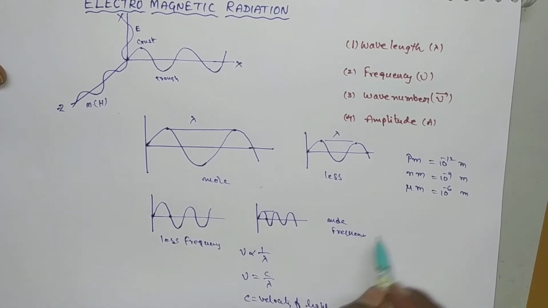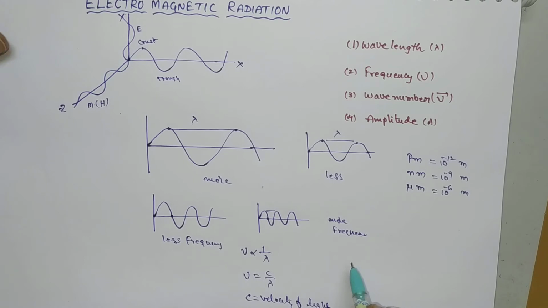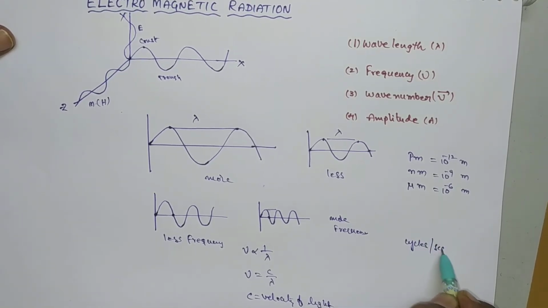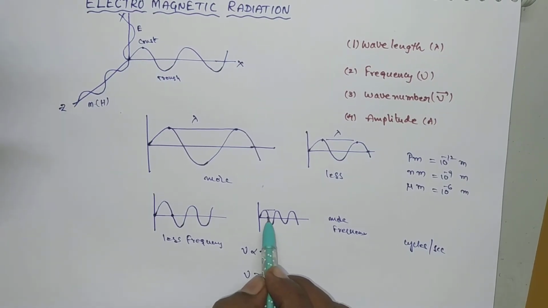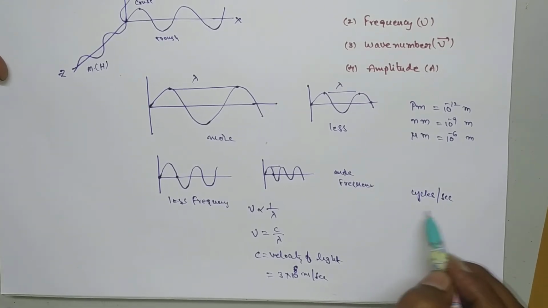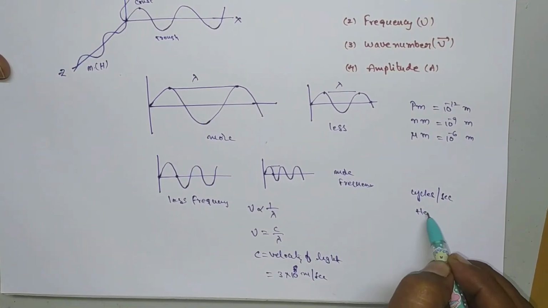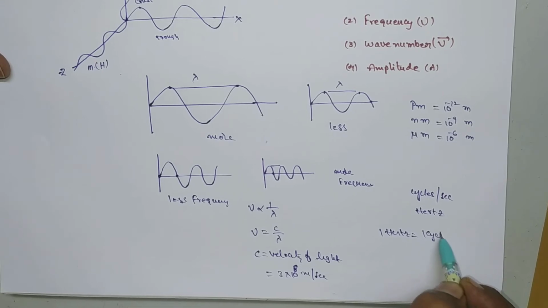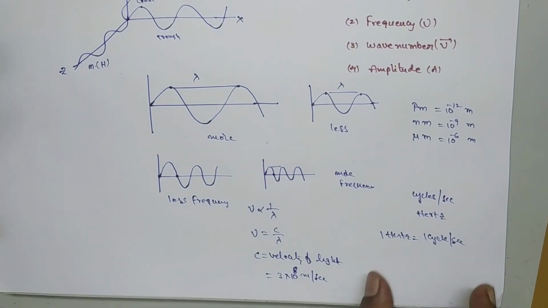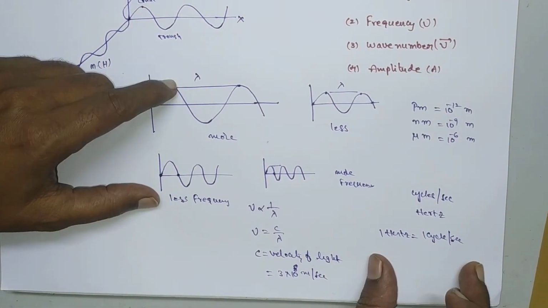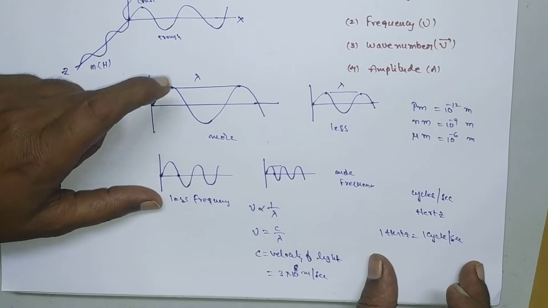Now what are the units of frequency? Frequency can be measured in terms of cycles per second, since it is the number of wave cycles passing through a particular point in a second. It can also be represented in terms of hertz. 1 hertz is equal to 1 cycle per second. So these are the units of frequency. If wavelength increases, frequency decreases. Wavelength and frequency are inversely proportional to each other.